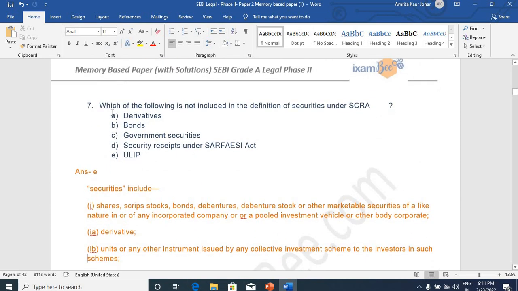Seventh question, which of the following is not included in the definition of securities under SCRA?